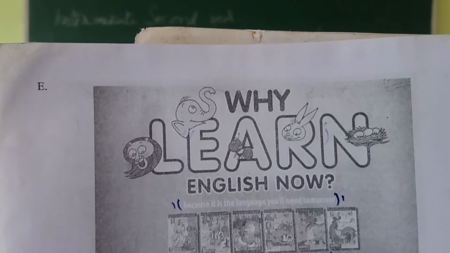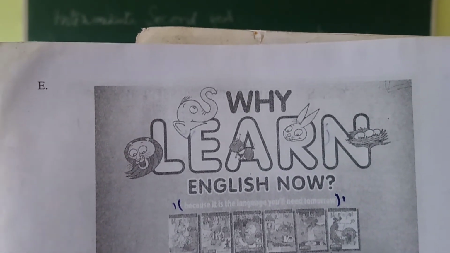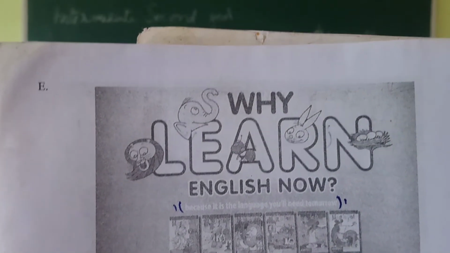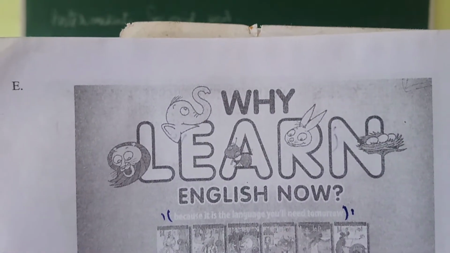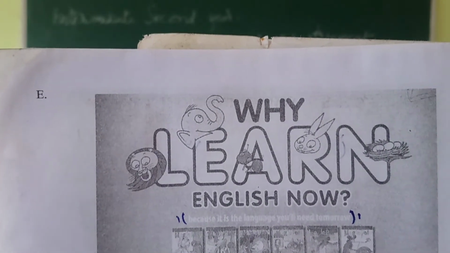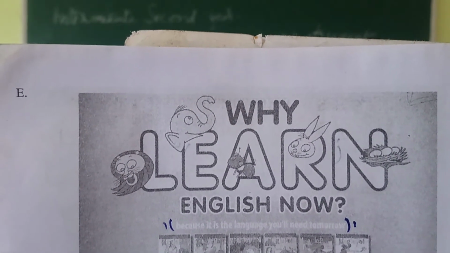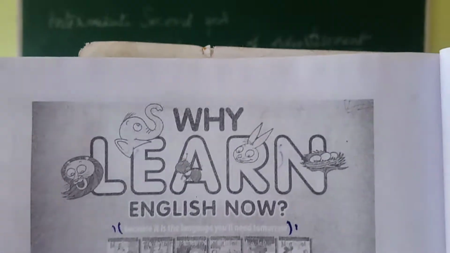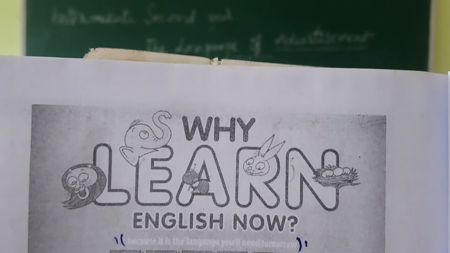So L for lion, they are giving a lion picture in L, and next E for elephant, above the E they are giving an elephant picture, then another letter A with an ant picture, another R for rabbit, in the middle R they show a rabbit picture, and N for nest, in the nest they have kept a few eggs.